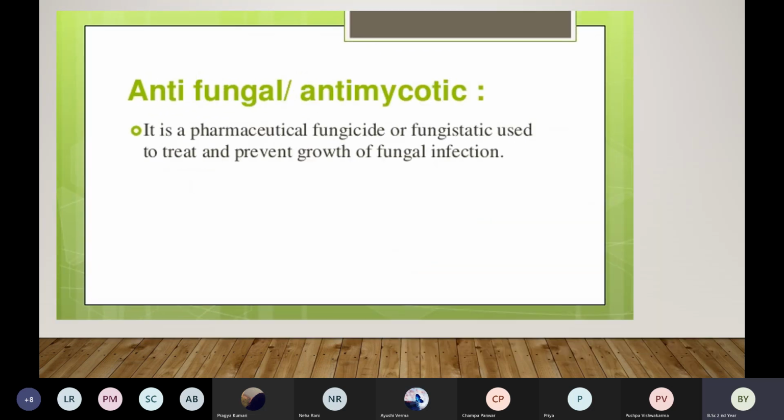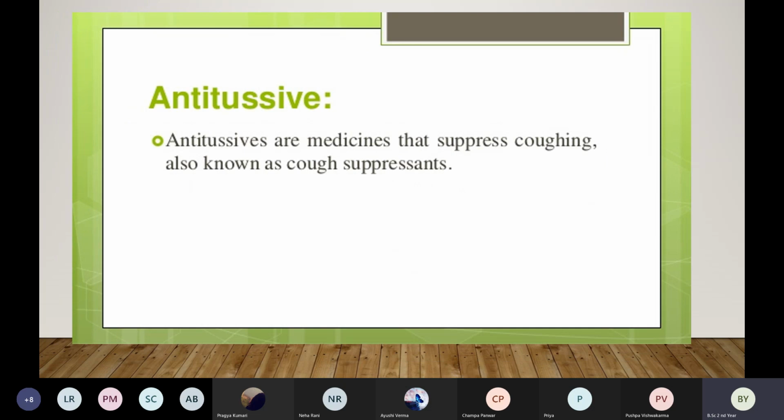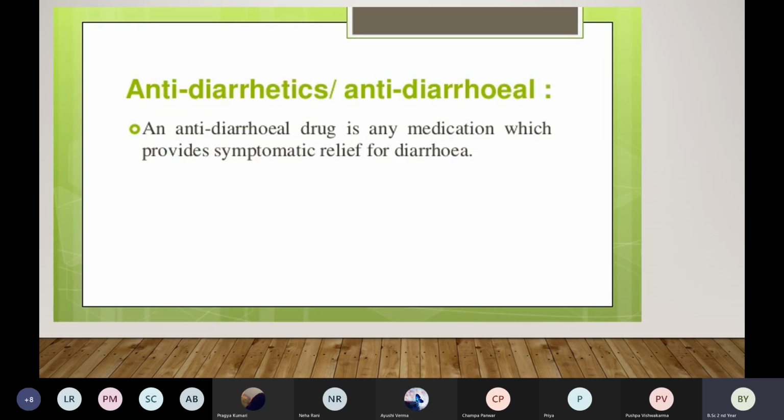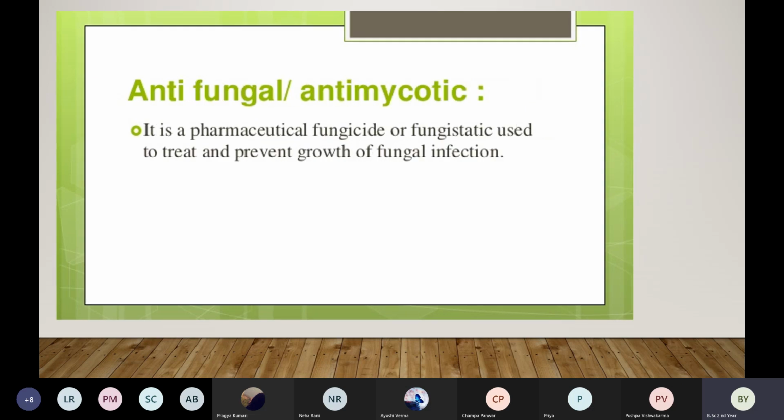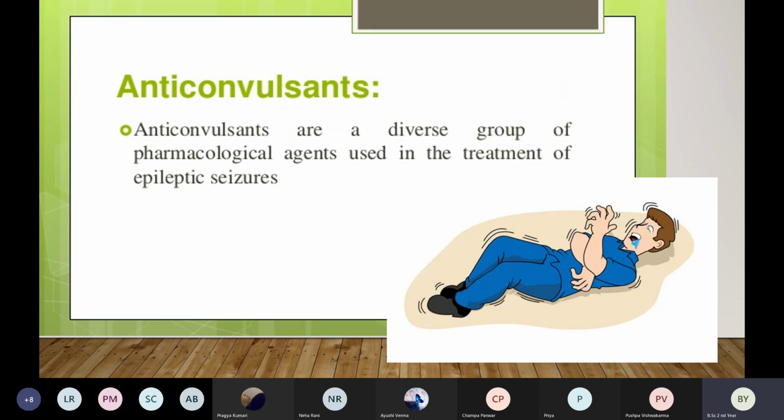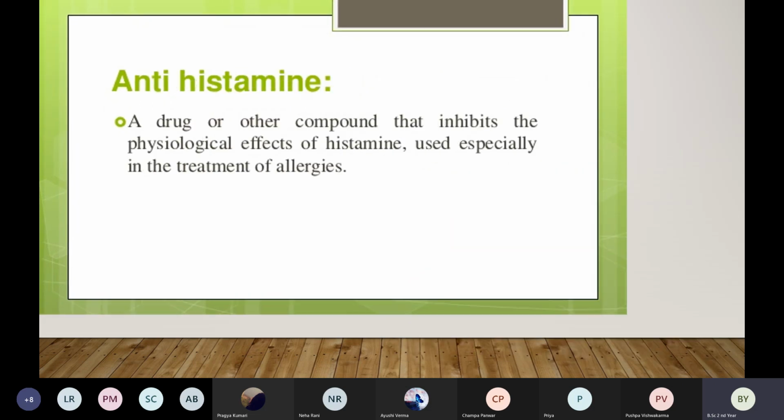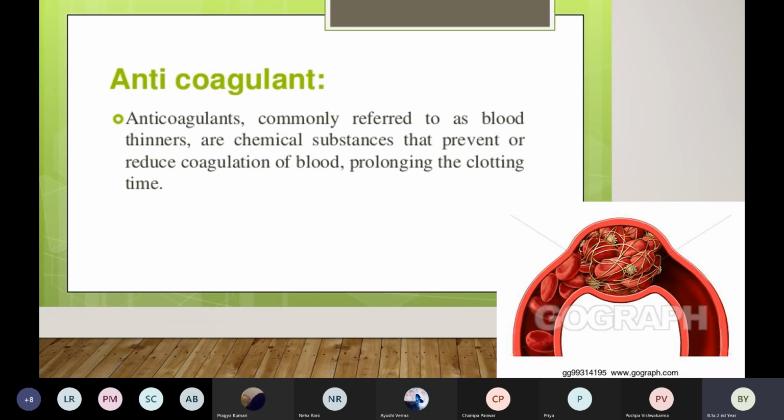I will continue tomorrow from antitussive medication. So in the next class, I will continue from antitussive. There are many classifications, and I don't want to teach you everything in one class because it will be very heavy for you. Today I've taught you about 13 or 14 medicines.